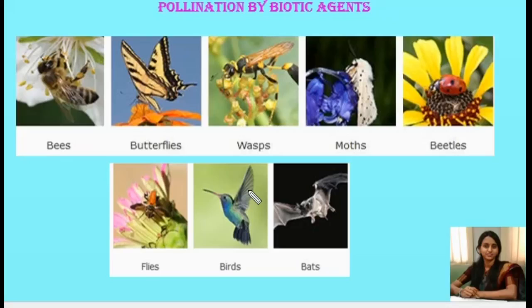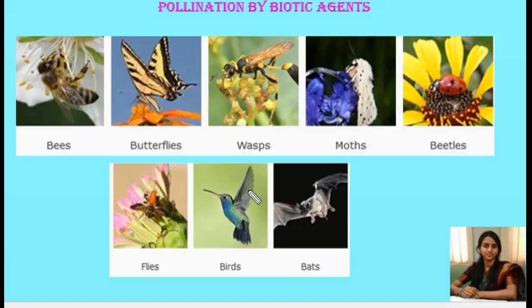The plants which are dependent on insects or animals as pollinating agents need to give some rewards, and they have developed certain characters to bring about the pollination.